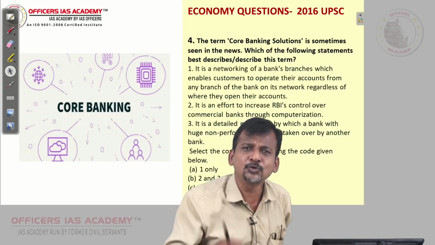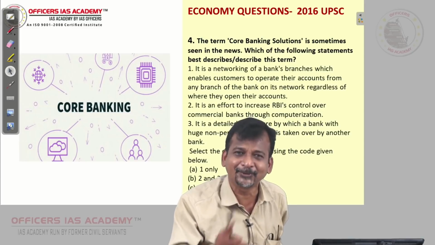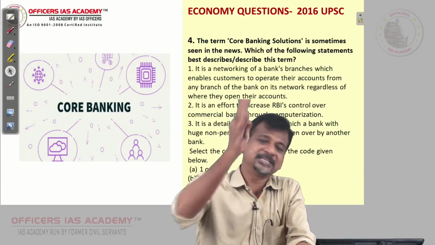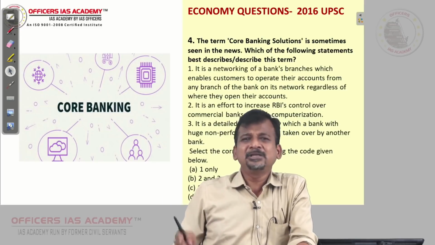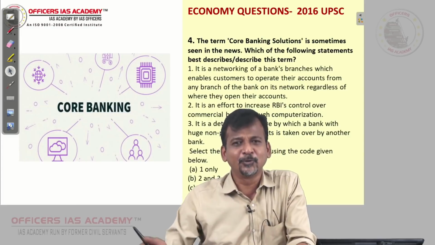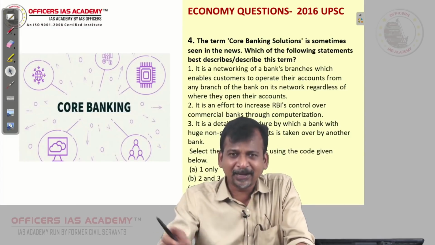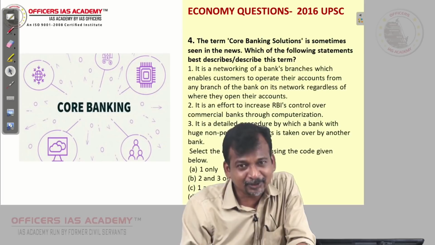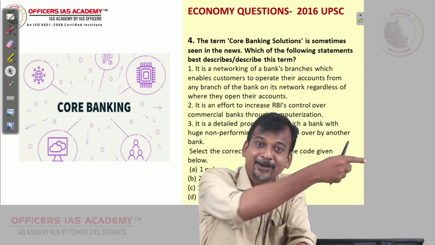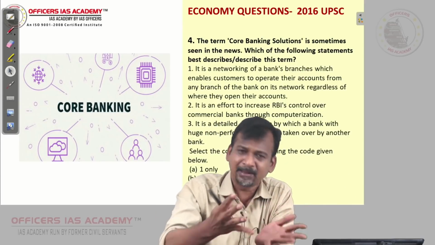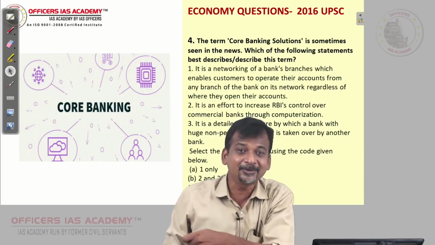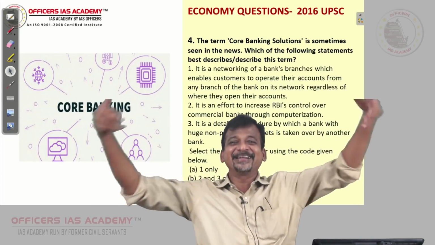Now how does Axis know whether you have that minimum balance? Your account is with State Bank of India, but near your house only an Axis Bank ATM is there. So you go, put in your SBI card, and can you withdraw the money? Yes or no? But how does that Axis Bank ATM know whether your SBI account has that minimum balance, or that much amount you are withdrawing? How does it know?